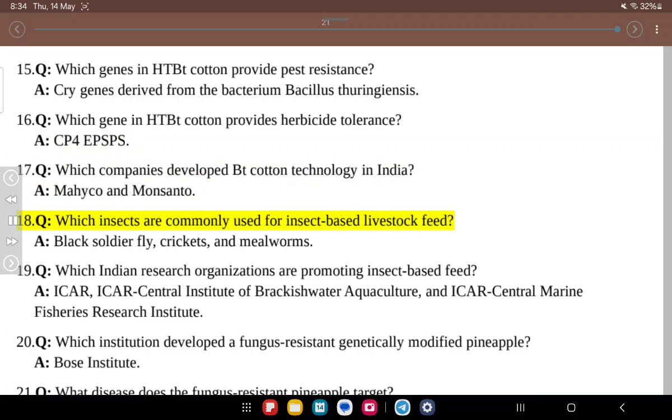18. Q. Which insects are commonly used for insect-based livestock feed? A. Black soldier fly, crickets, and mealworms. 19. Q. Which Indian research organizations are promoting insect-based feed? A. ICAR, ICAR Central Institute of Brackish Water Aquaculture, and ICAR Central Marine Fisheries Research Institute.